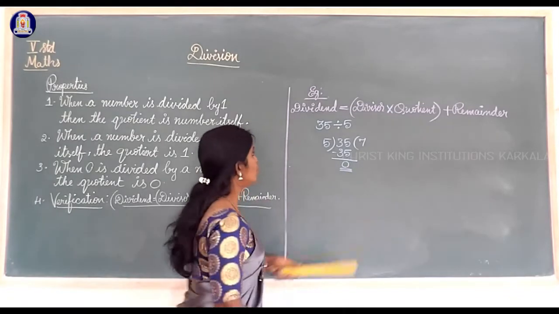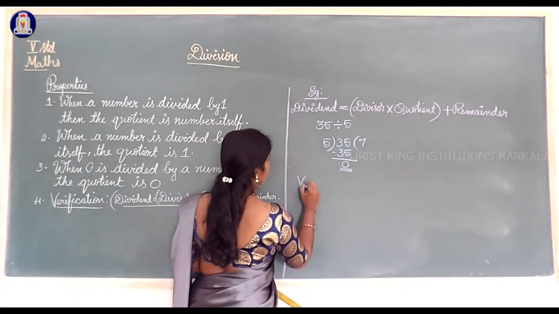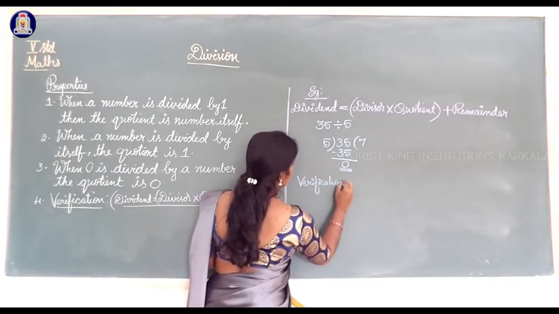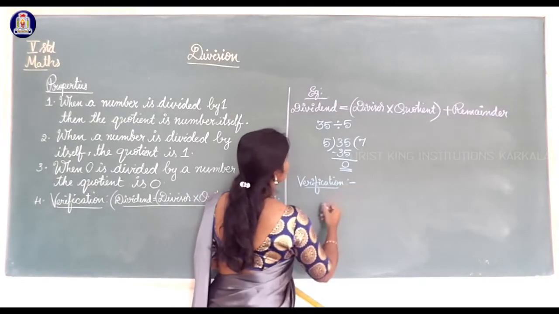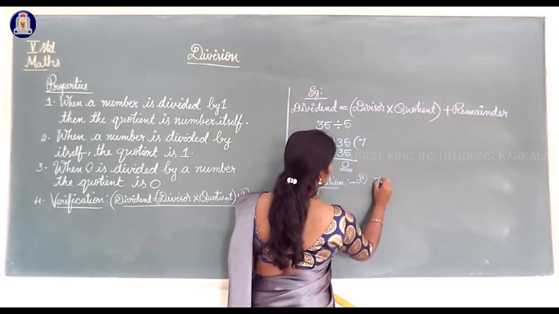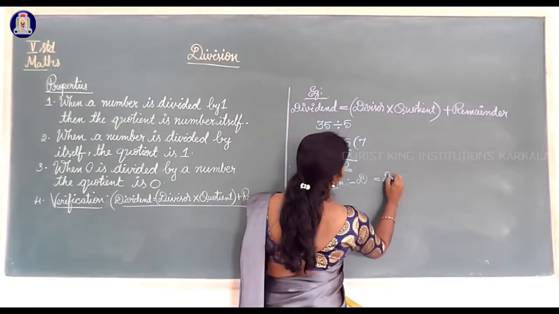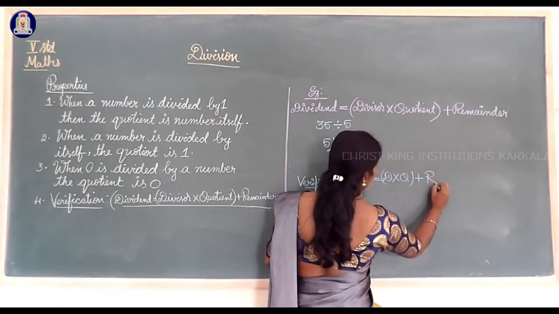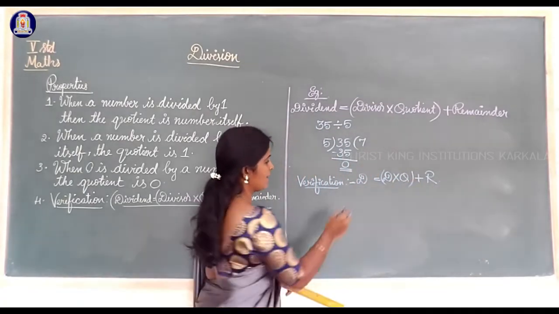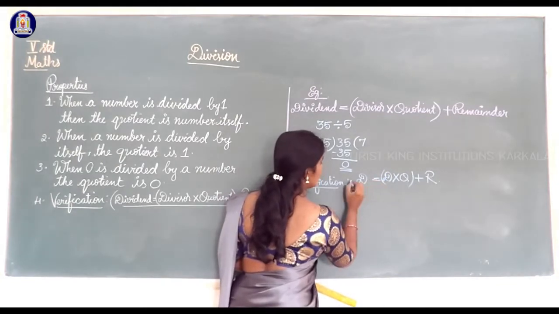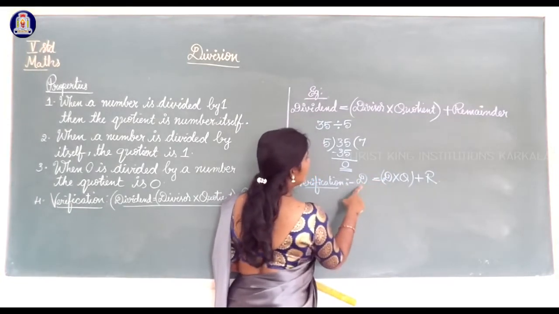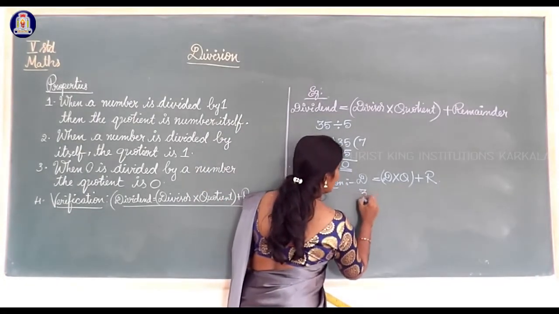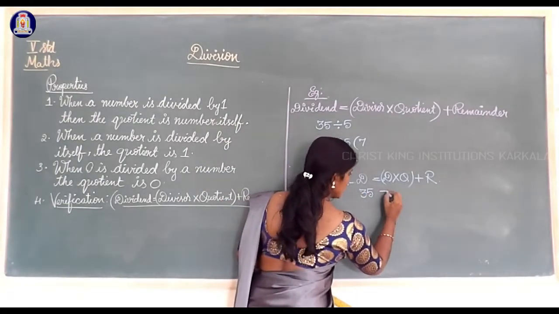Now we have to do the verification. Dividend is equal to divisor into quotient plus remainder. Before the equal sign, dividend. Here which is the dividend? 35 is the dividend. So I will write in the dividend place 35 is equal to.